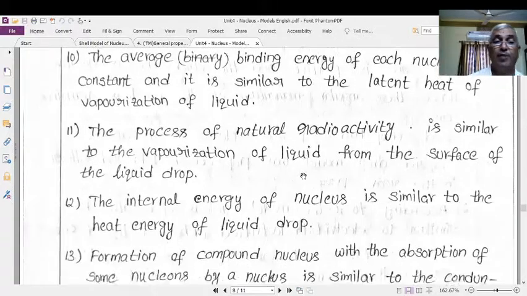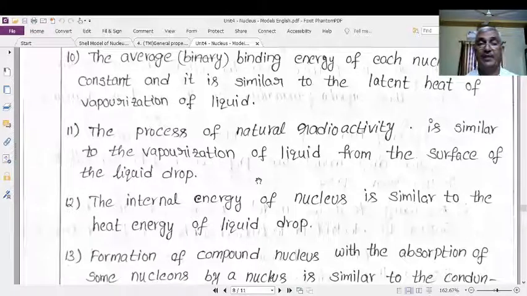The process of natural radioactivity is similar to the vaporization of the liquid from the surface of the liquid drop. You know that in the case of a liquid drop, the liquid drop vaporizes. Vaporizes means it converts from the liquid state to the vapor state from its surface. Similarly, the process of radioactivity means disintegration of alpha, beta, gamma rays from the surface of the nucleus because of its instability, which arises because of the interactions of the nucleons.